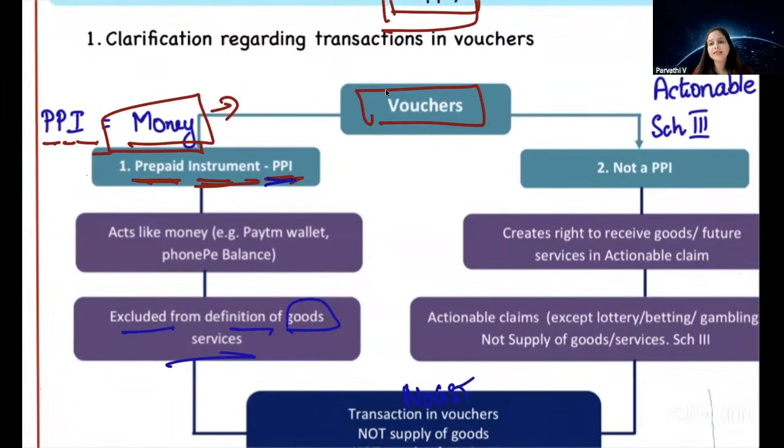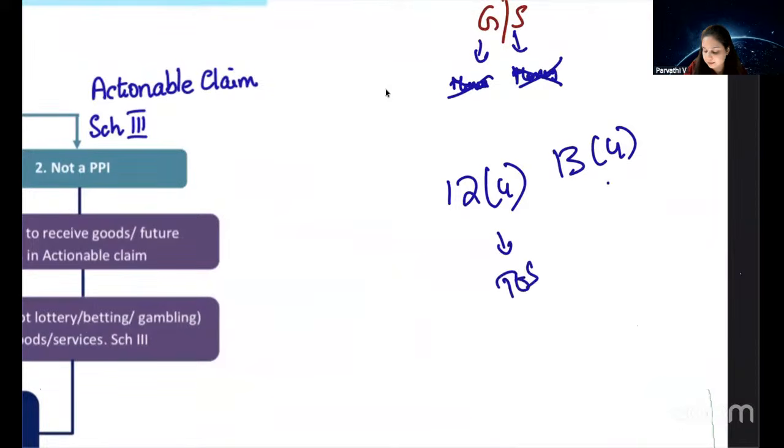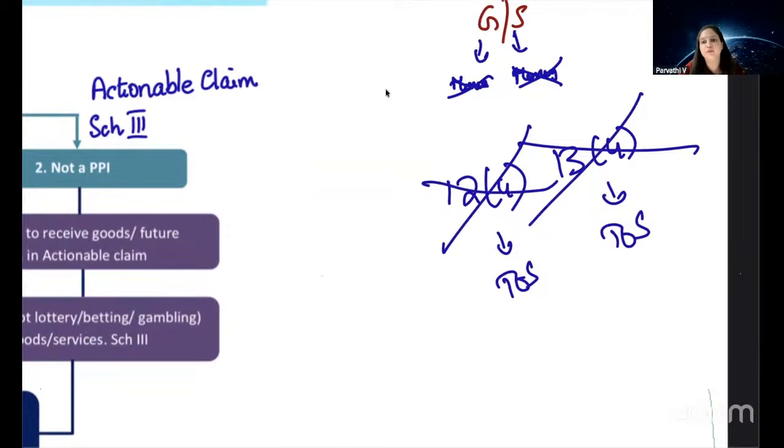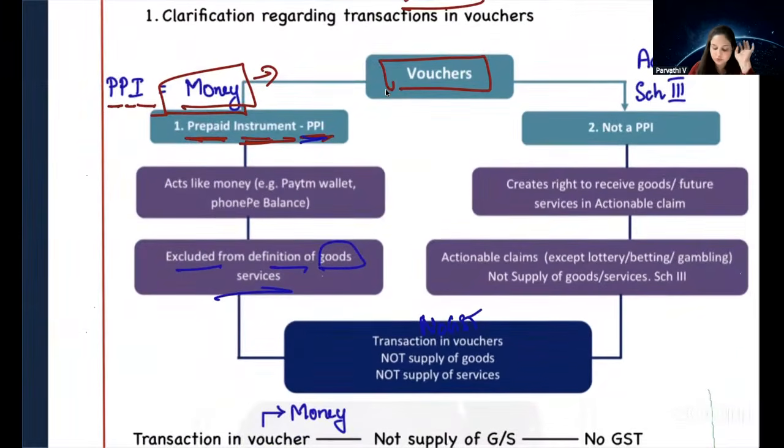If no GST is applicable, why do we have to learn time of supply? Sections 12.4 and 13.4 say that if you sell a voucher you don't have to pay GST, so why find the time of supply? The time of supply provision is also not required. So they just deleted 12.4 and 13.4, because if you supply a voucher, there is no supply. If somebody sells a prepaid instrument, which is money, it should not be considered as supply.